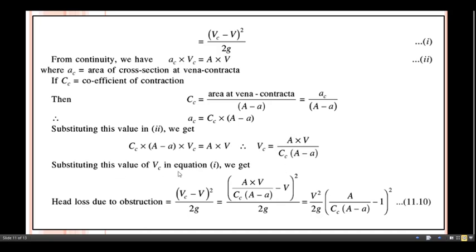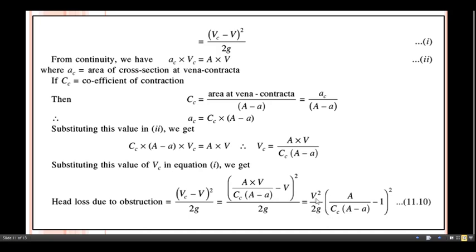Now substituting this value of Vc in equation number 1, head loss due to obstruction, that is (Vc minus V) whole square divided by twice g, you have to replace this Vc by this term, minus V, bracket square divided by twice g.